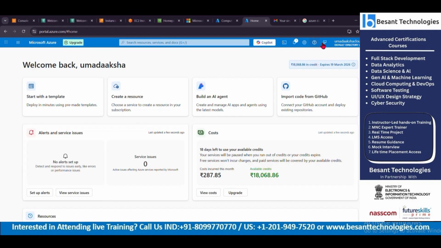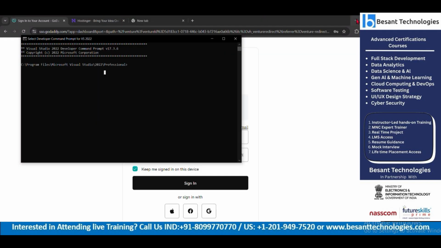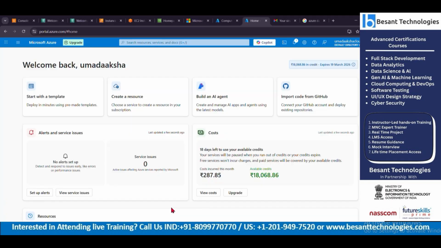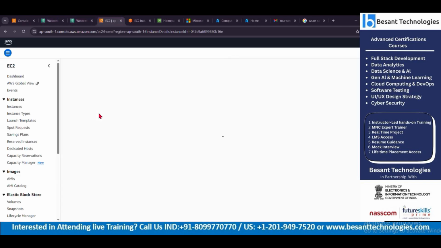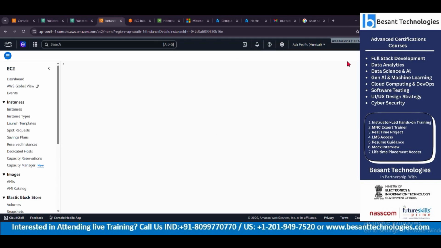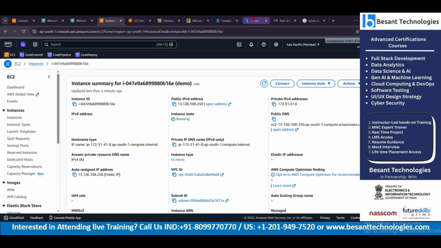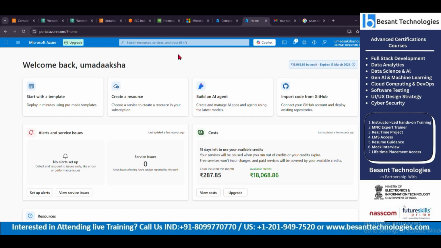Here I do have my own OS, my Windows OS. I have my laptop, I have my laptop's icons and everything. This is all physical. But what about this? This is a machine that I have created. I have logged into some virtual platform called AWS, or Azure.